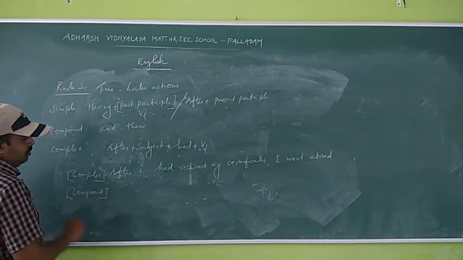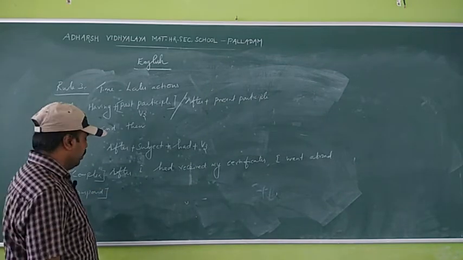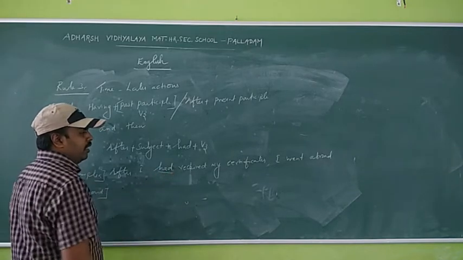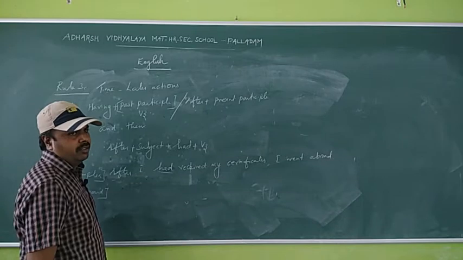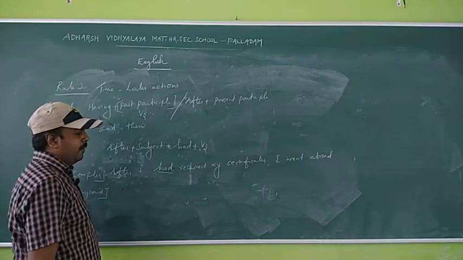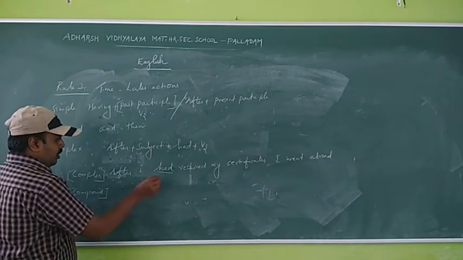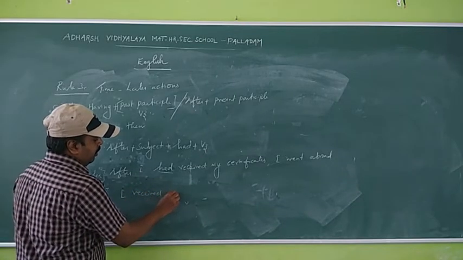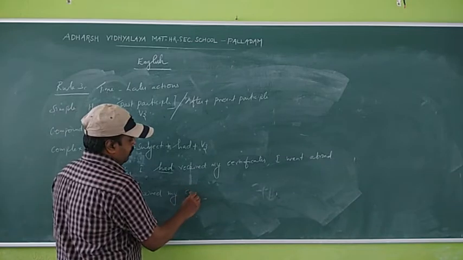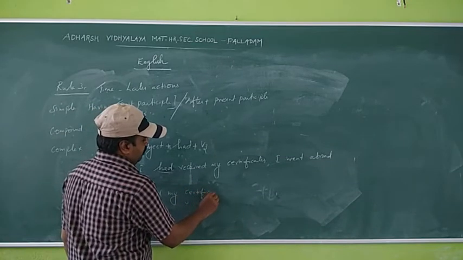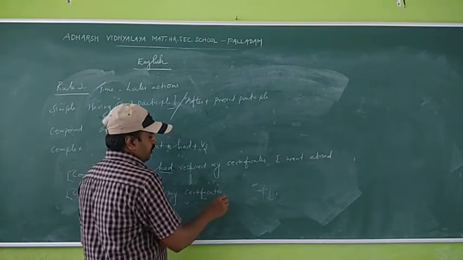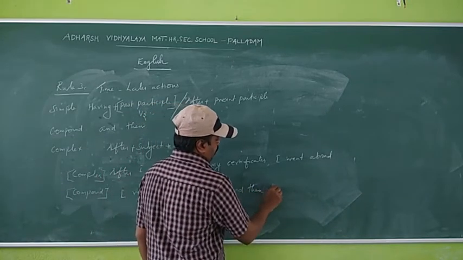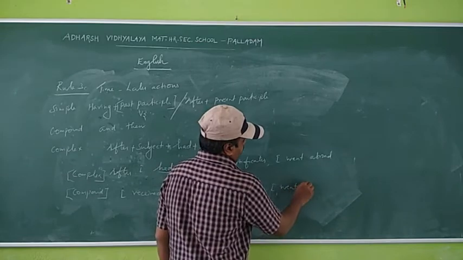Compound sentence. In a compound sentence, we have to write only simple past. We should not write had here. So, I received my certificates, and then I went abroad.